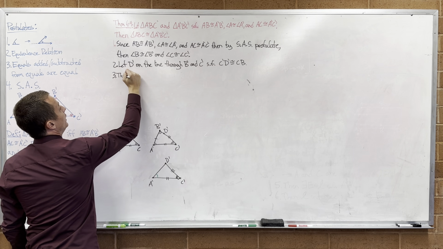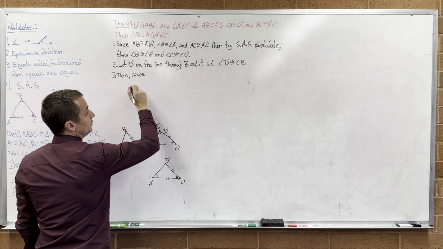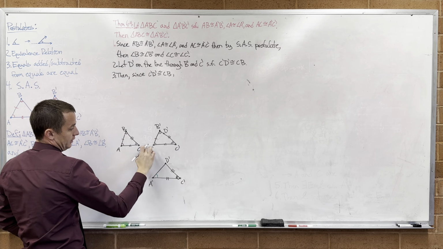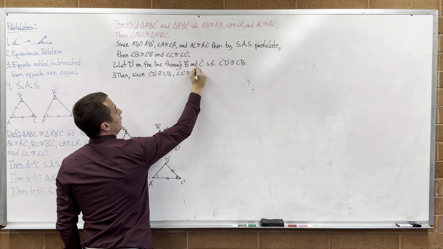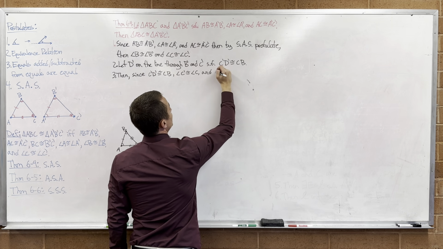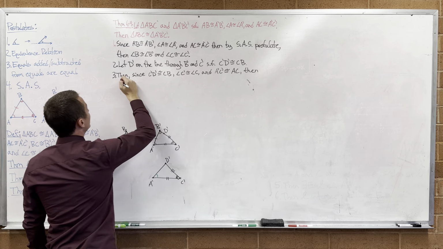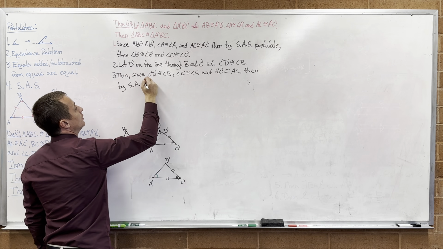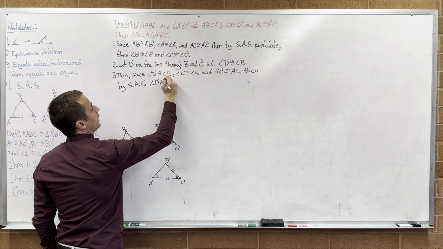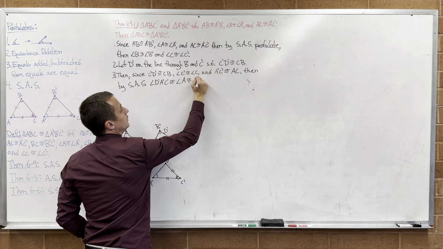3. Then, since C prime D prime is congruent to CB, angle C prime is congruent to angle C, and A prime C prime is congruent to AC, then by the side angle side postulate, angle D prime A prime C prime is congruent to angle A prime.